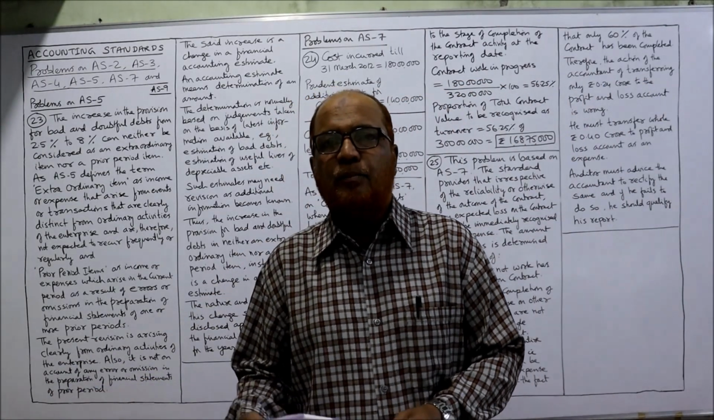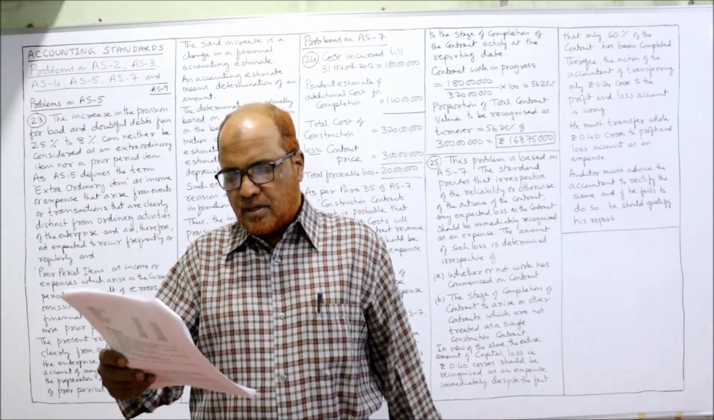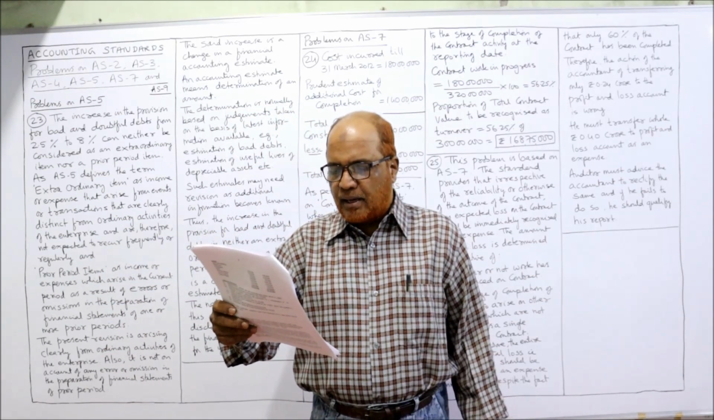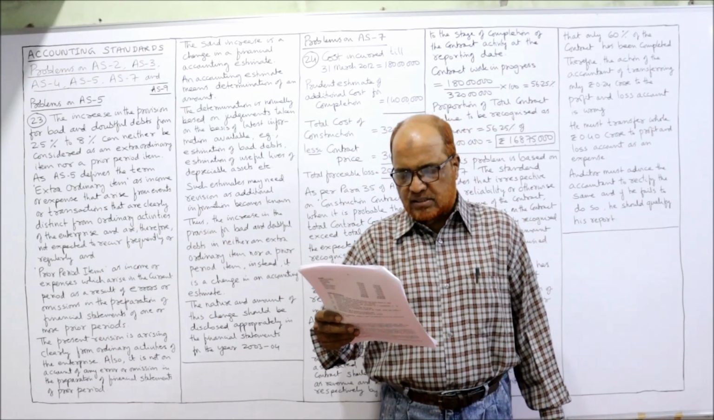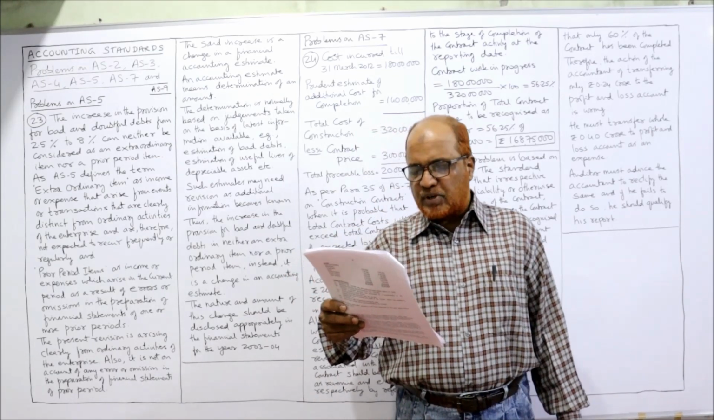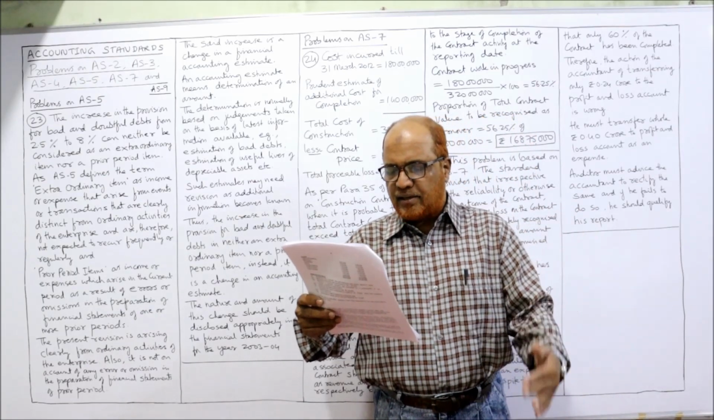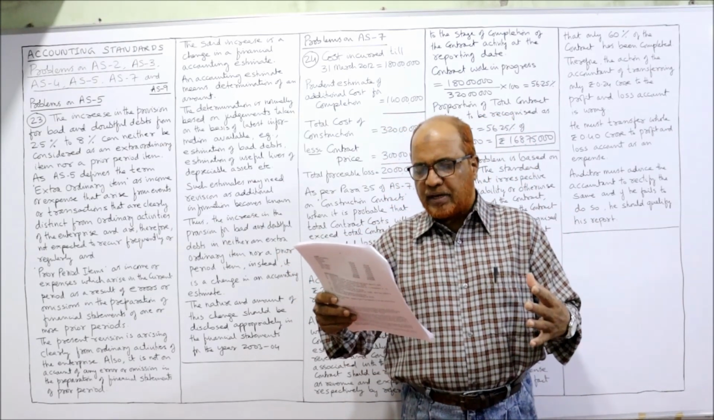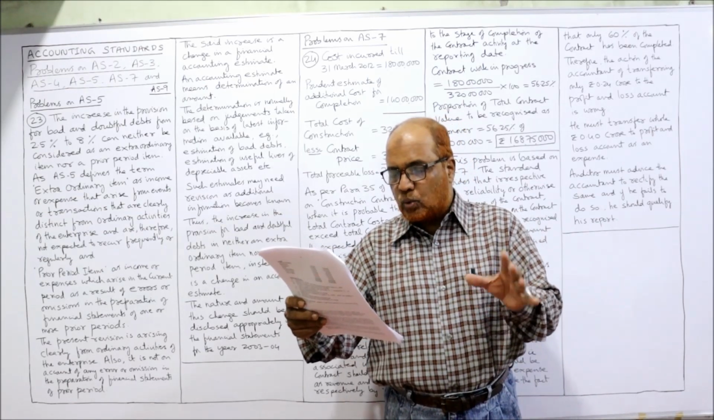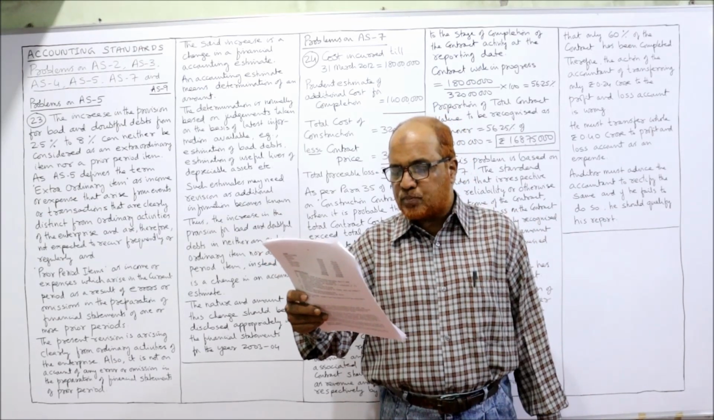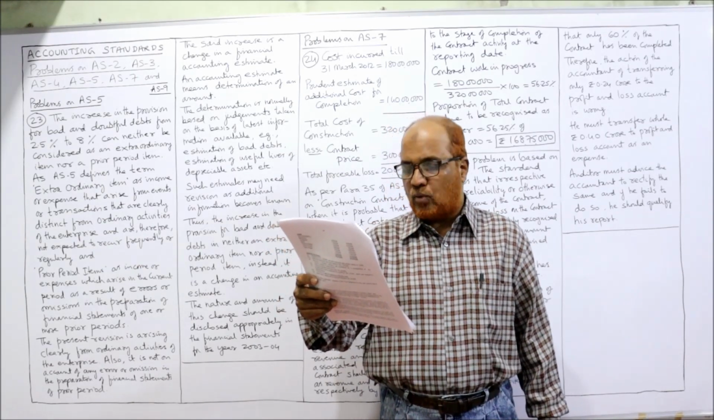Now, see the 23rd problem. This is the last problem on AS5. A limited company created a provision for bad and doubtful debts at 2.5% on debtors. In preparing the financial statements for the year 2003-2004, subsequently, on a review of the credit period allowed and the financial capacity of the customers, the company decided to increase the provision to 8% on debtors as on 31st March 2004.